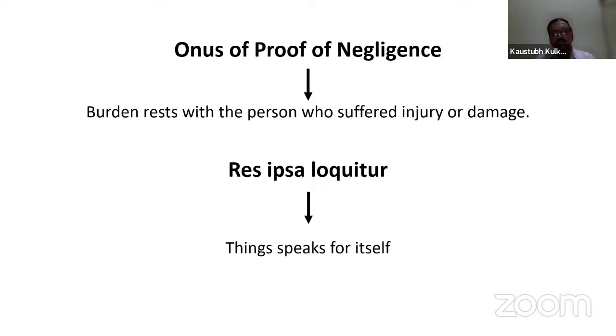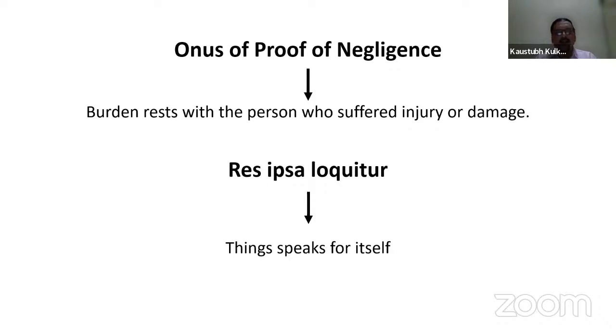Res ipsa loquitur. This is a phrase generally coming up in all our liability books and liability manuals. What is res ipsa loquitur? The thing speaks for itself. When I discuss that the onus of proof rests with the person who has suffered the injury, the other term says that the thing speaks for itself.